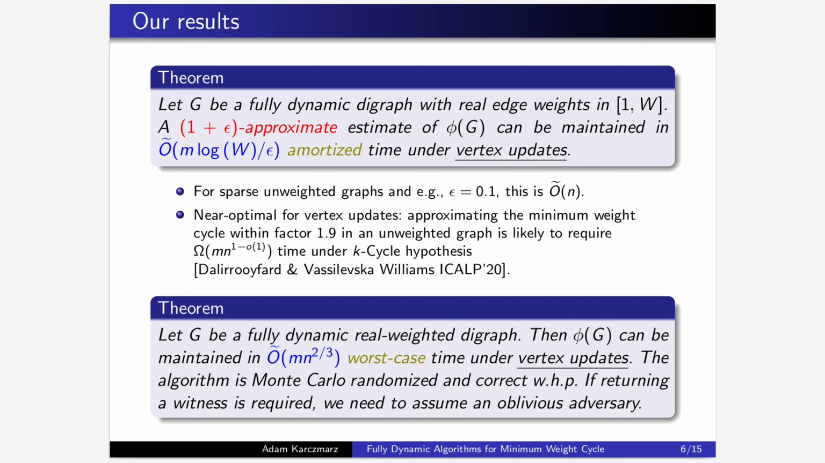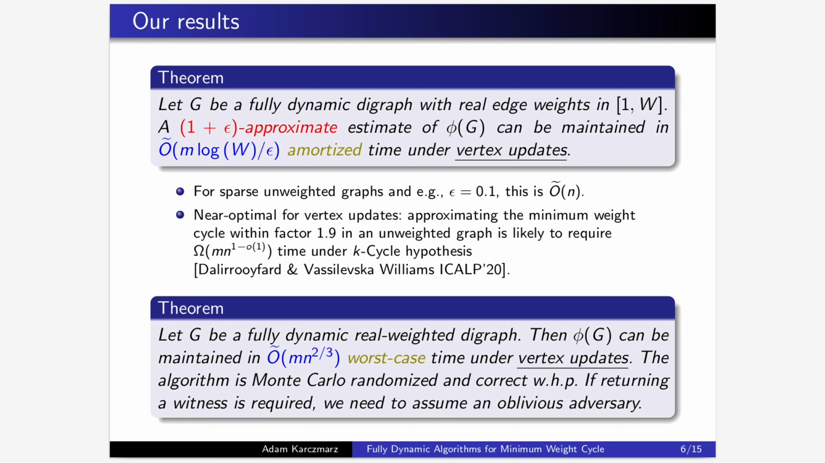Our second result is an exact algorithm maintaining the minimum weight cycle in roughly order m n^{2/3} worst case time per update. This algorithm is Monte Carlo randomized. So again, for sparse graphs, this bound is subquadratic. If we are only interested in the minimum weight of a cycle, the exact algorithm works against an adaptive adversary, since the answer is always unique. However, if we are also required to produce some actual cycle of minimum weight, then we need to assume an oblivious adversary to have correctness with high probability.